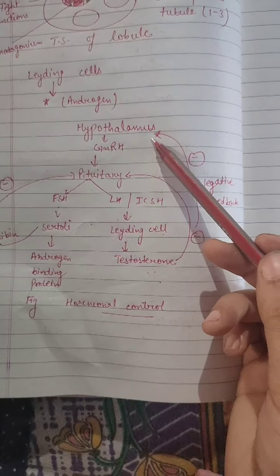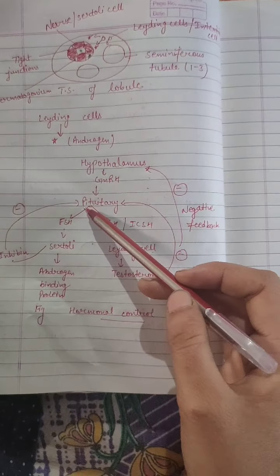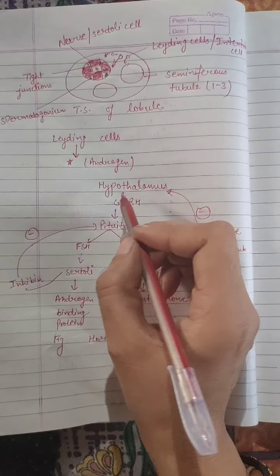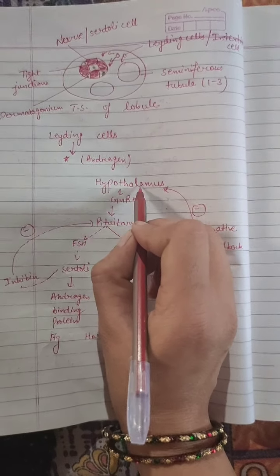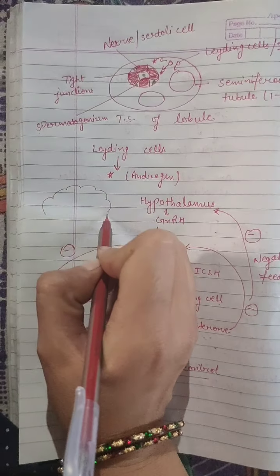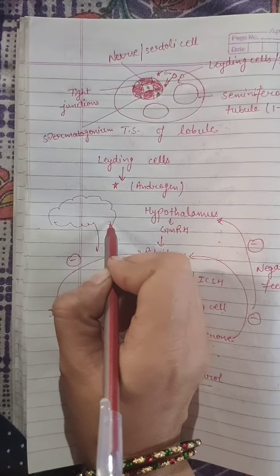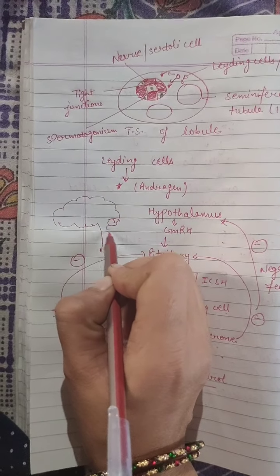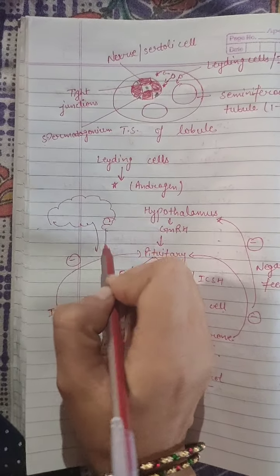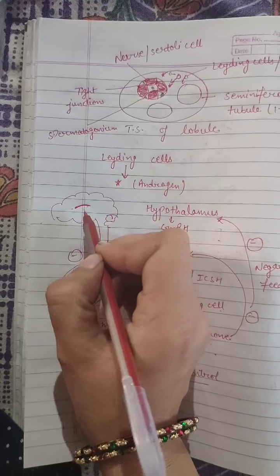Now the hormonal control of the male reproductive system. As we know, the hypothalamus is a gland present in our cerebrum. Like here, this is the hypothalamus.